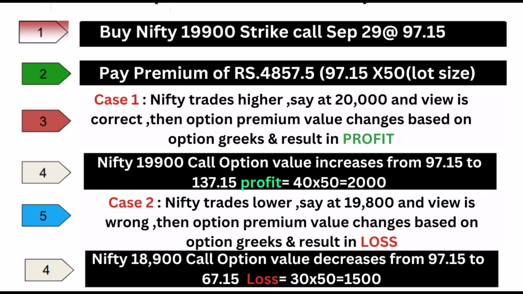In case 2, if Nifty trades lower, for instance at 19,800, and your view is incorrect, the option premium changes based on options Greeks, leading to a loss. The Nifty 19,900 call option value decreases from Rs 97.15 to Rs 67.15. Your loss would be Rs 30 by 50, totaling Rs 1,500.